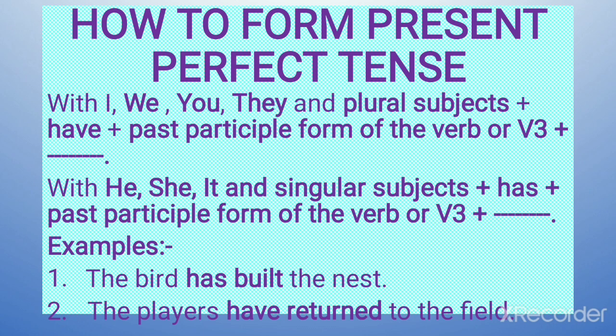Now beta, in this we have done the tenses. We have done simple present tense, where with singular you add verb s or es, and when plural, the same verb as given in the bracket. In the present continuous tense, with I, am plus verb ing. He, she, it, is plus verb ing. Plural we, you, they, are plus verb ing. This is the rule. Present perfect tense, with singular has plus third form of the verb, with plural have plus third form of the verb.